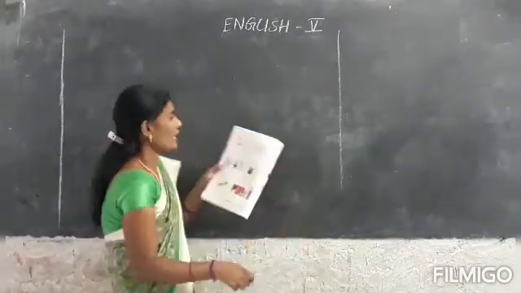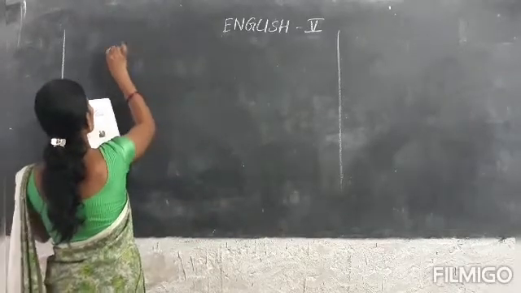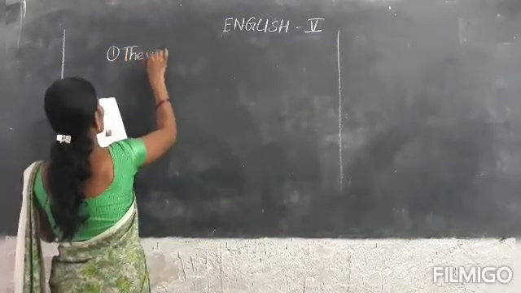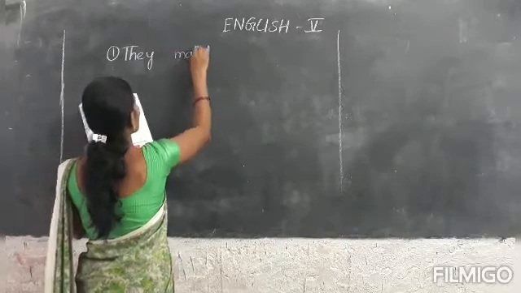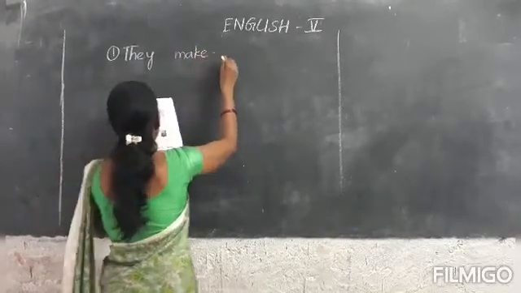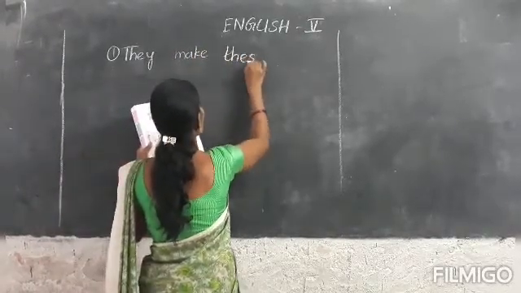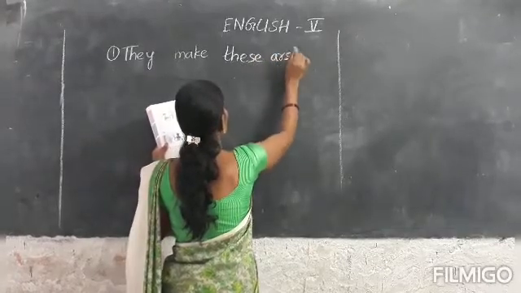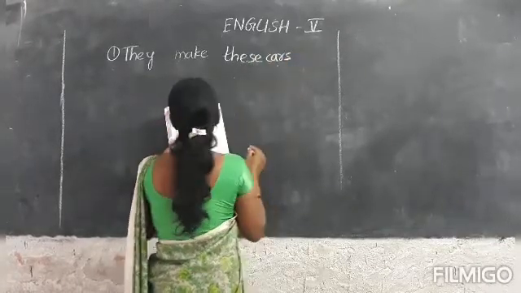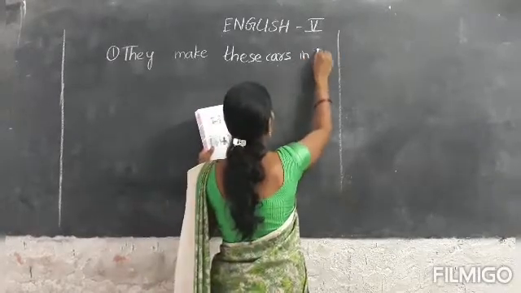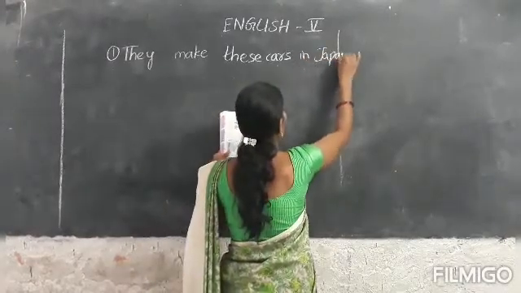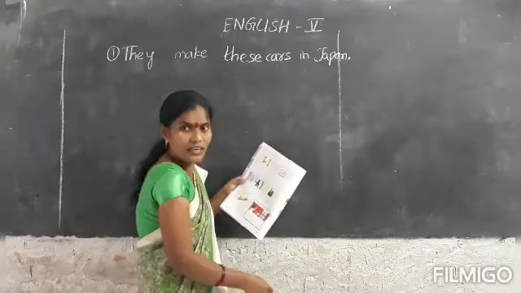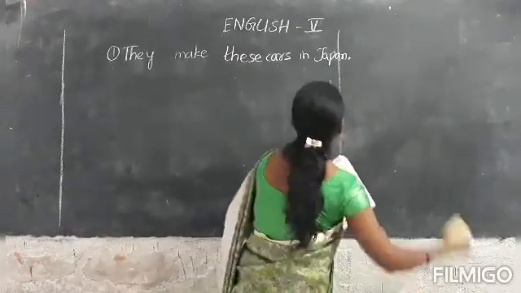First one: they make these cars in Japan.